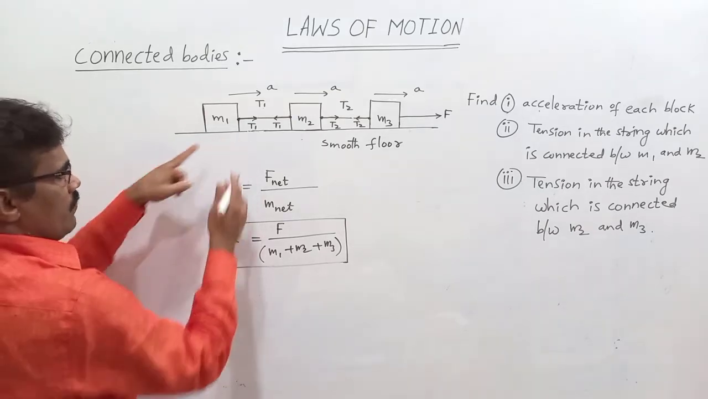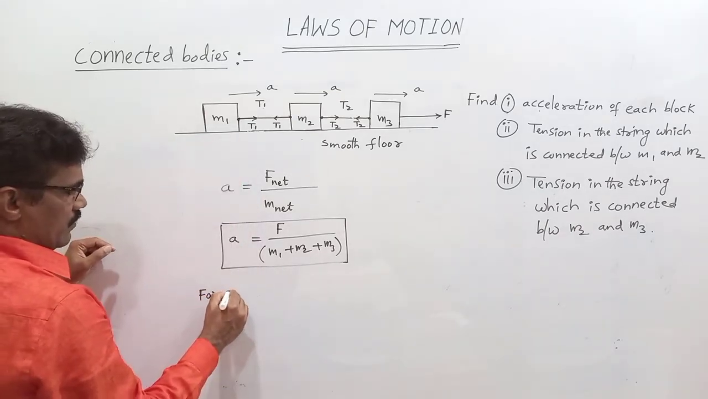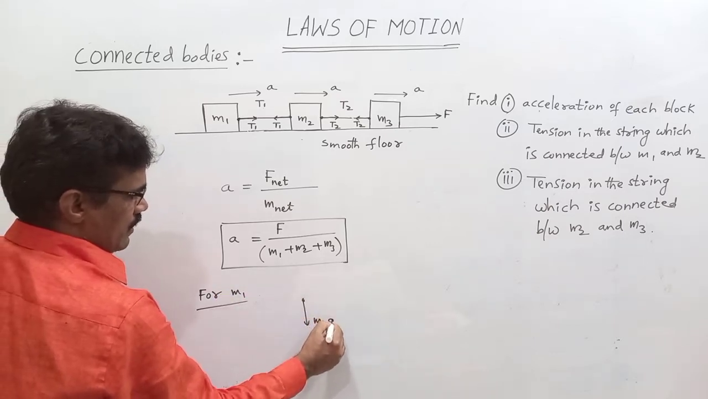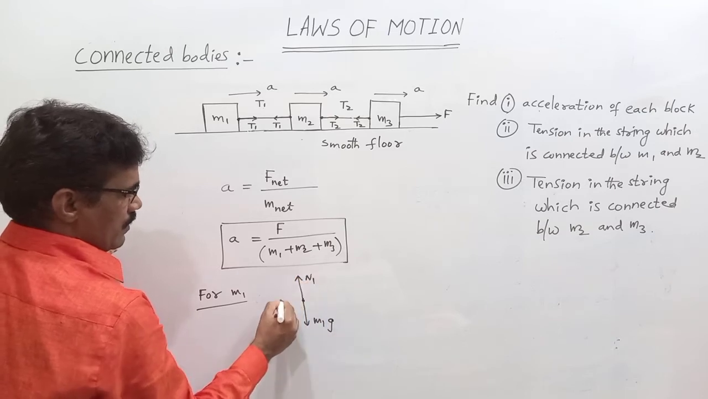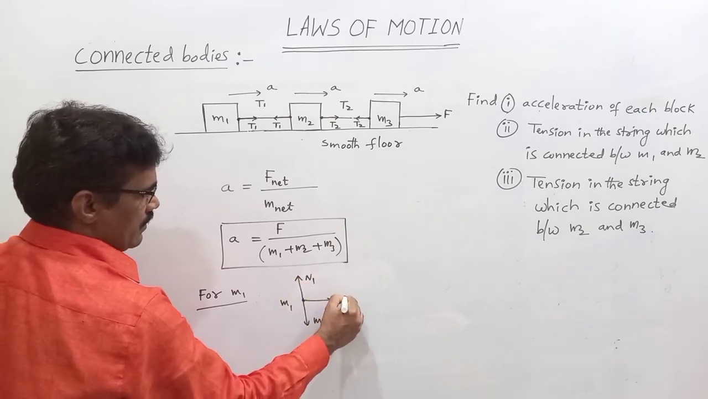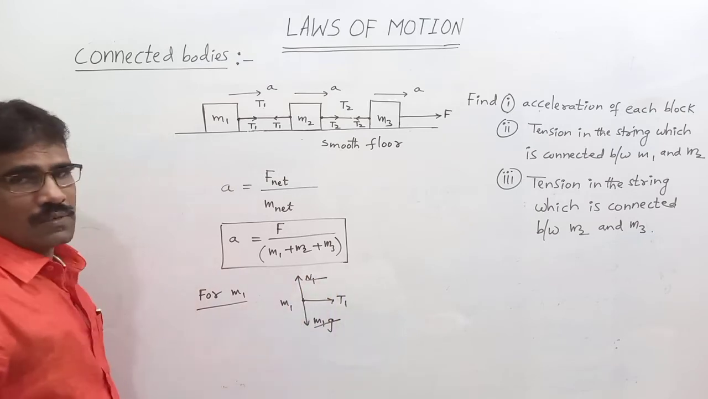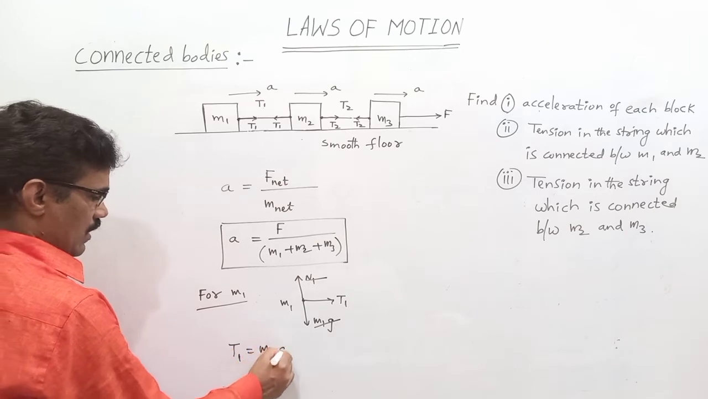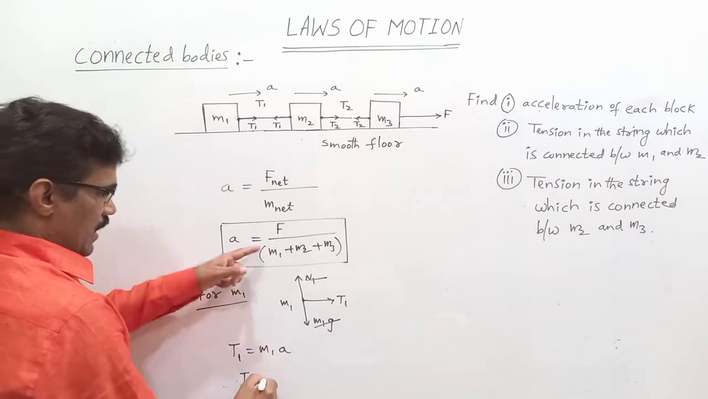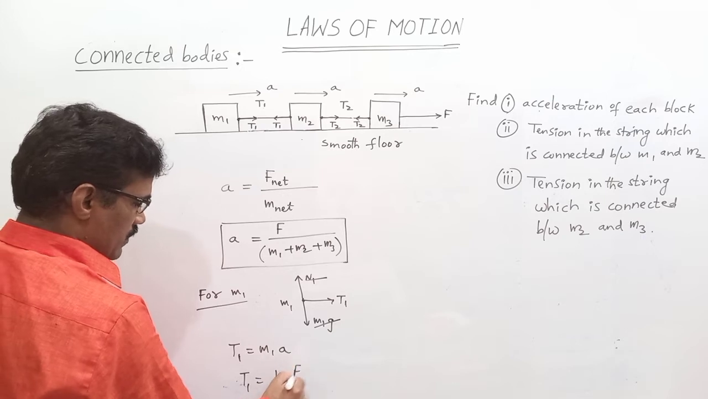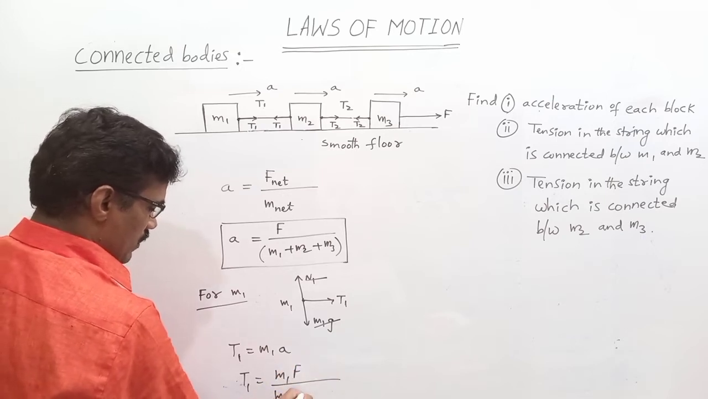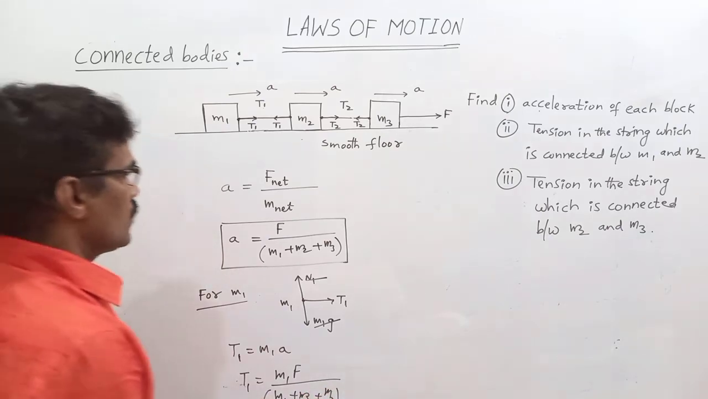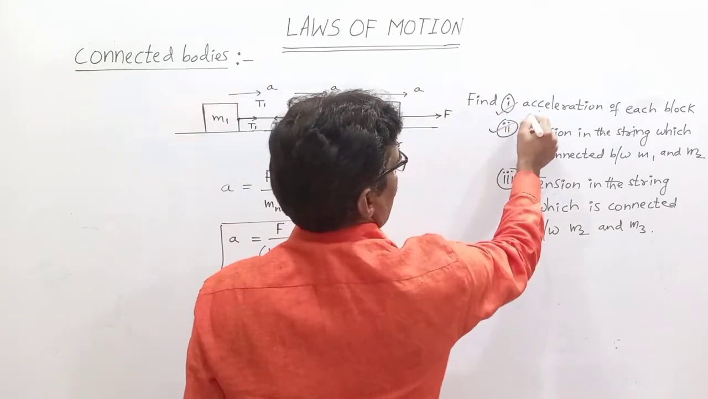We use a free body diagram for M1 to get the tension in the string. For M1, M1g is down, N1 is up. On this side is T1. These two cancel with each other because they balance. Net force is nothing but T1. T1 equals M1A. A means F by M1 plus M2 plus M3. So T1 equals M1 times F by M1 plus M2 plus M3.